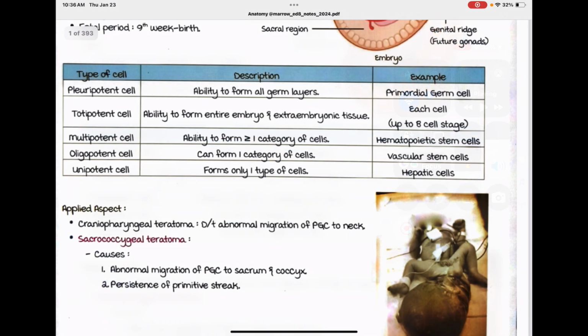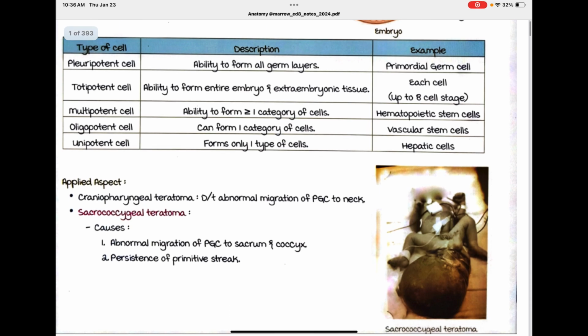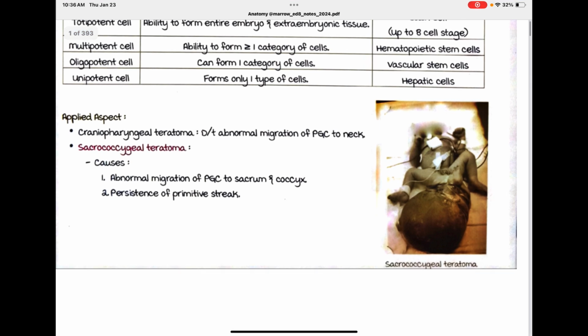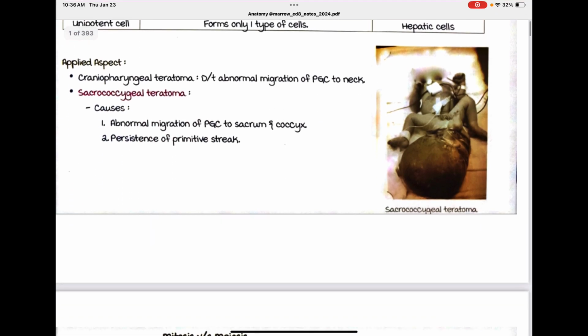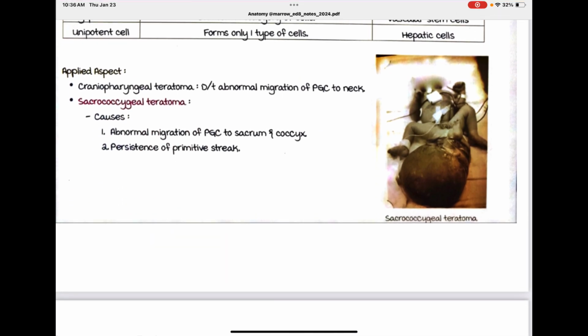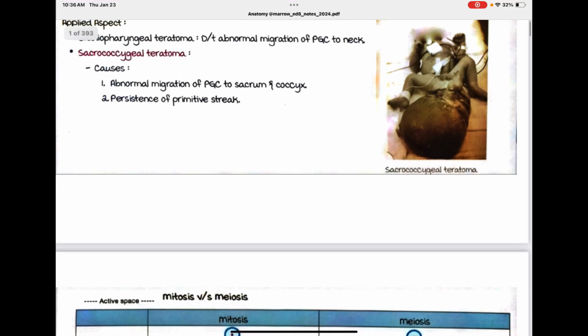vascular stem cells. Applied aspect: craniopharyngeal teratoma is due to abnormal migration of PGC, that is primordial germ cells, to the neck. Sacrococcygeal teratoma is caused by abnormal migration of primordial germ cells to the sacrum and coccyx, with persistence of the primitive streak.